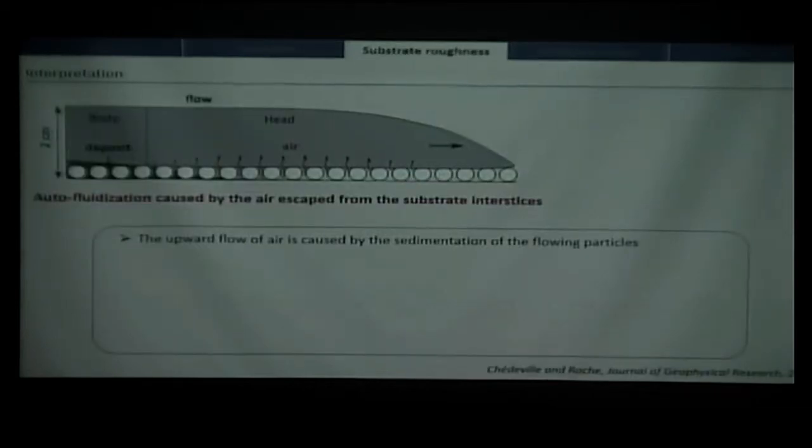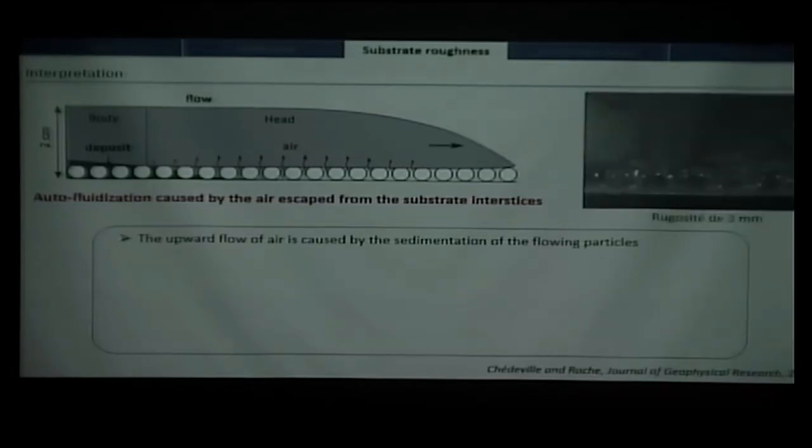So the hypothesis here is that the flow propagates over the glass beads, and when the particles settle in the interstices, they kind of squeeze out the air that is forced to go upward, and by going upward, it will fluidize the flow. So that's just a video of the flow front, the flow head, slowed down 125 times. We see that it propagates over the beads, and the particles settle. Of course we are just against the glass wall here, so there might be some differences in the center, but that's the only way we can do it here.